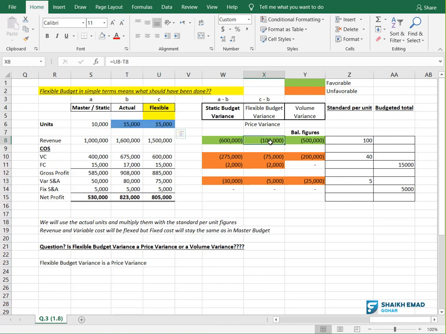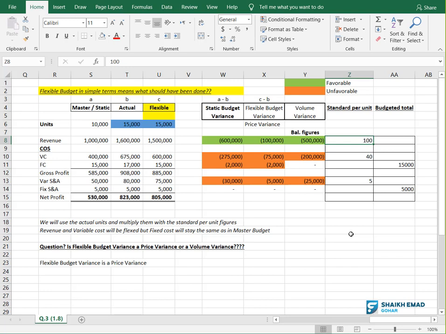Now see here, in the flexible budget variance, I got 100,000 good. How? Because flexible was 1.5 million. By the way, how to get this 1.5 million? Can anyone tell me how I got this? Very simple. The formula is also written here in the formula bar. You can tell me easily. Very nice: 15,000 multiplied by 100. 15,000 is the actual units, and 100 is the standard price.